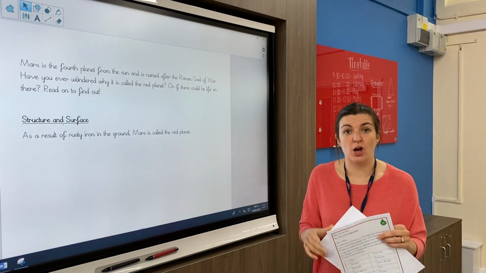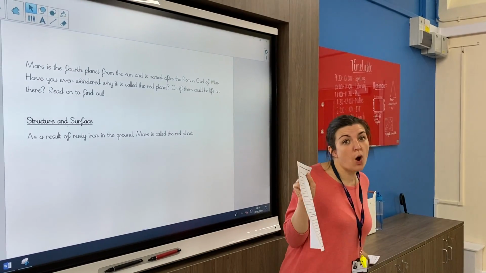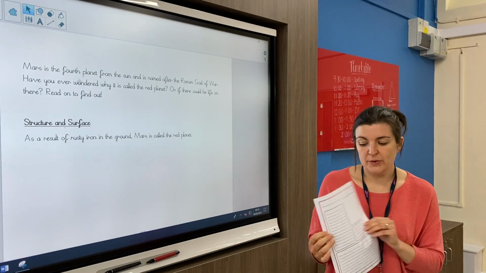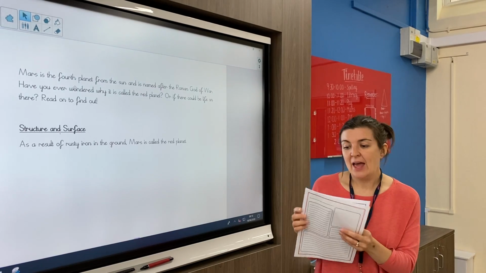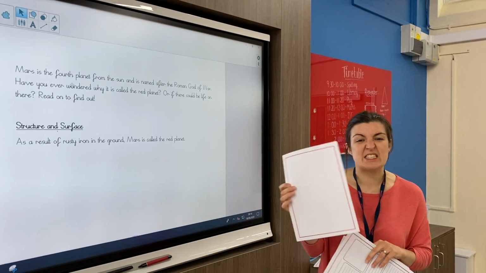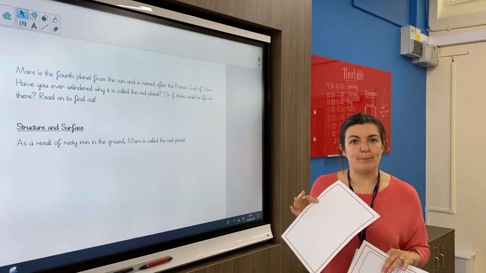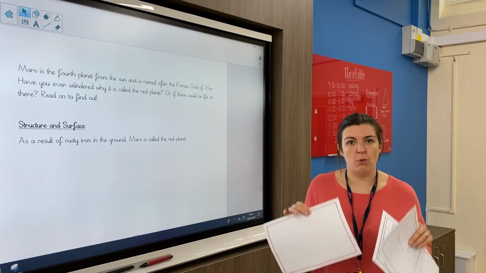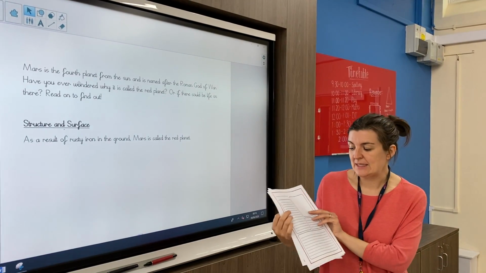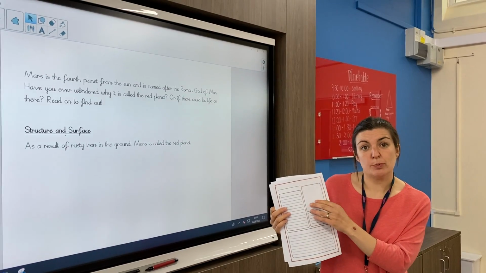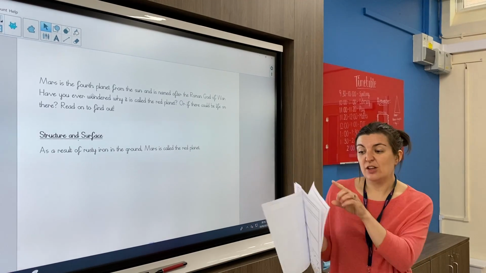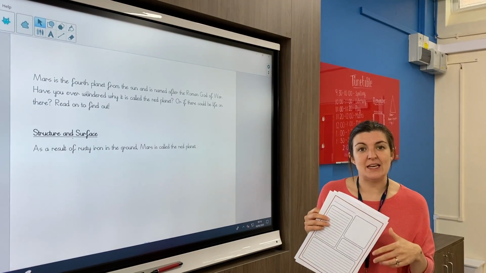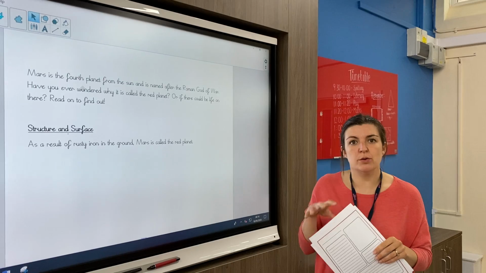Okay, the second thing you've got, and you've only got to do one of these. You haven't got to do them all. So a couple of them are some templates with lines and boxes already on. And then there's also a blank one if you want to get creative and do your own template. So it's up to you, but only one of them. So if you look at the templates, you've got spaces where you might want to put a picture. In this kind of box, you might want to put some facts. And then in the blank one, pinch some ideas from these and create your own. So up to you which one you do.